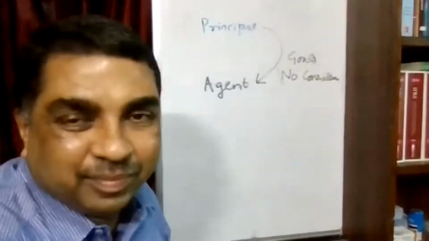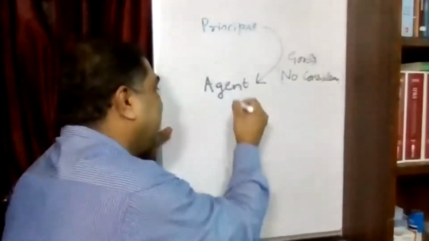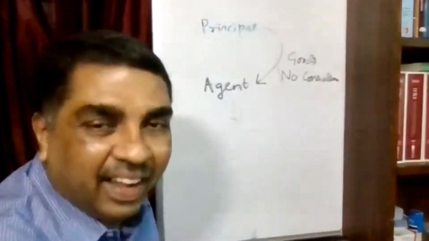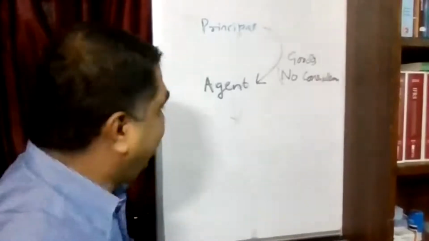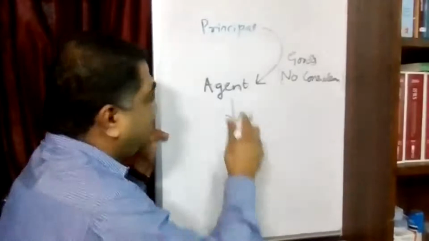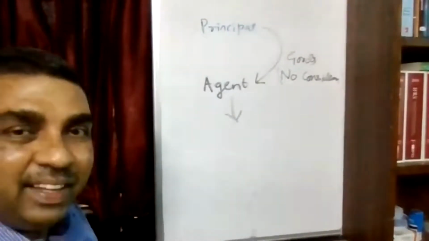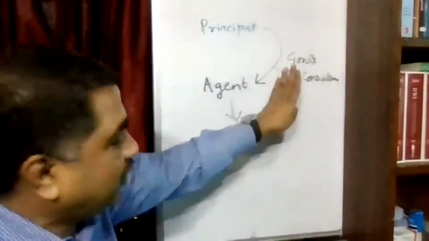No consideration. And what will the agent do? The agent may sell it. The agent has undertaken to supply it on behalf of the principal. Okay, so in this case we're talking about goods.